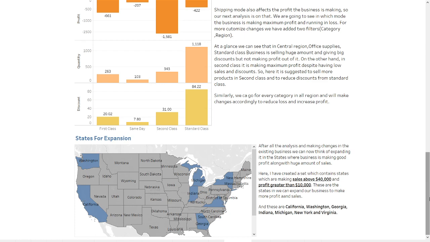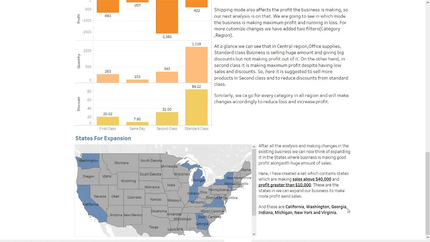In the map we can see there are two colors, the blue and the gray. The blue color is representing the states which have sales greater than $40,000 and profit greater than $10,000. So these are the states in which we can expand our business to make more profits and sales.